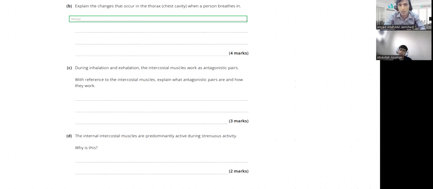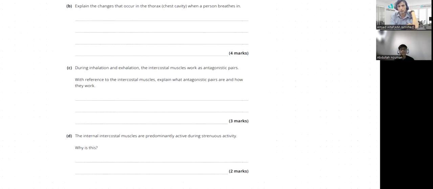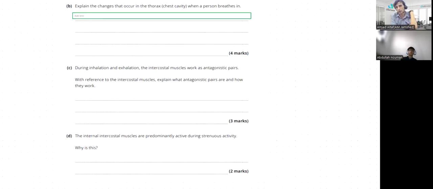If you can see the structure, to get an idea about these things you definitely have to go through the structure of the respiratory system. Then it moves into the smaller bronchioles within the lungs, and finally it reaches the alveoli, where oxygen diffuses across the alveolar walls into the capillaries. So you need to add 3 points here: 1 mark for bronchi, 1 mark for bronchioles, and 1 mark for alveoli.